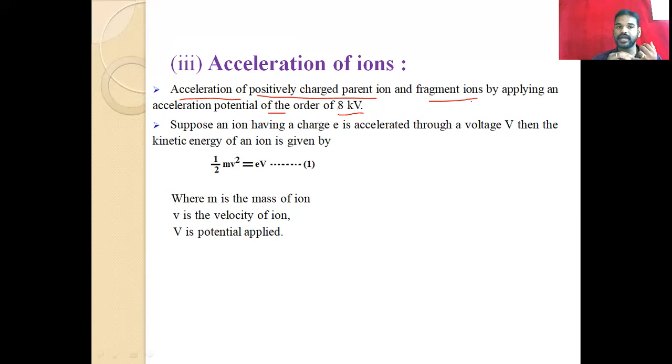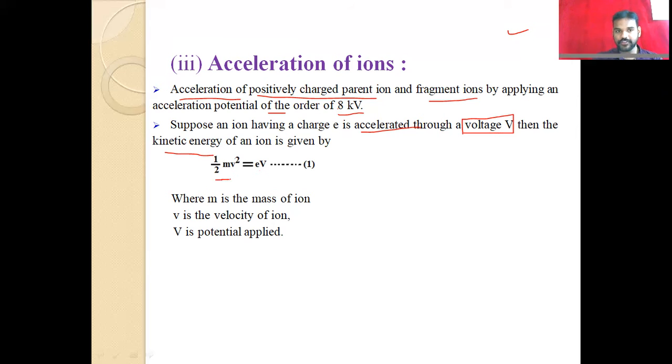So this is what we call the acceleration of ion. Here we are supplying the energy to accelerate the charged fragment. Suppose an ion having a charge e is accelerated through a voltage V, then the kinetic energy of the ion is given by the formula: half mv square is equal to eV.